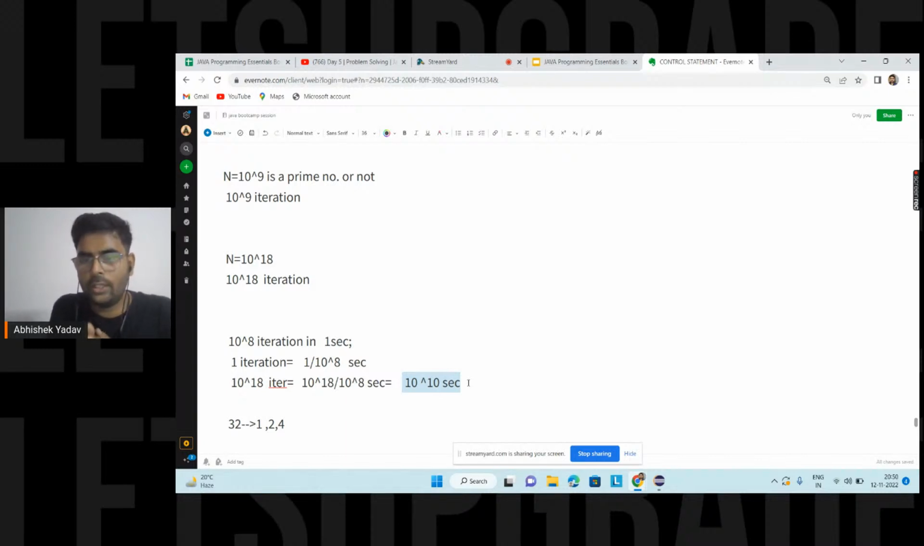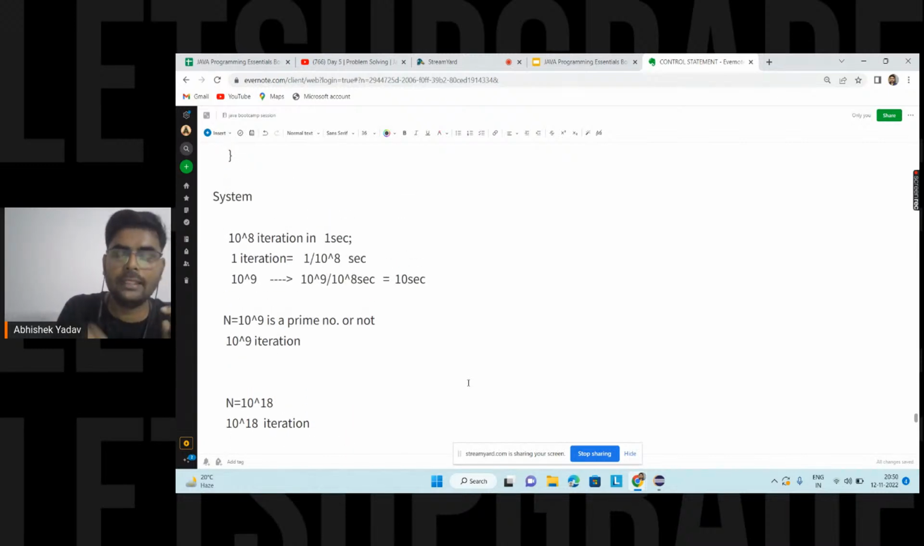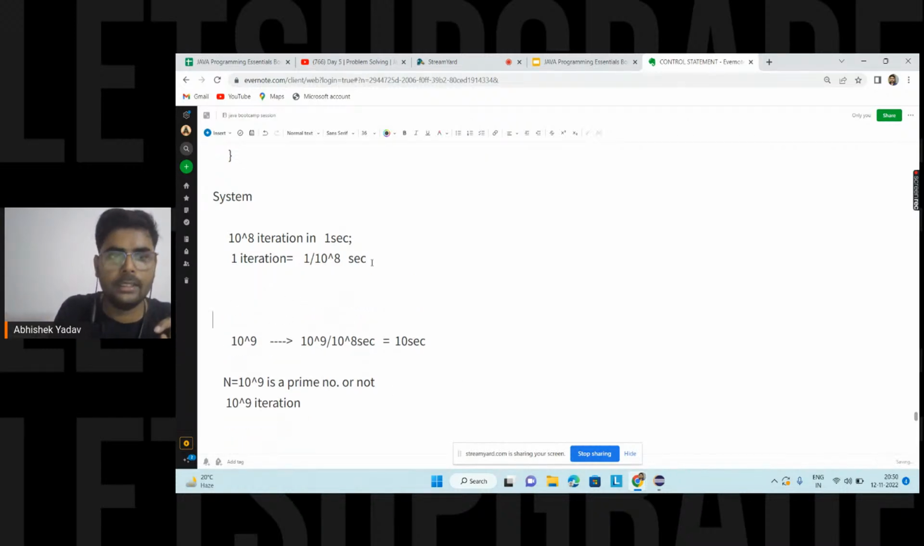Again, guys, those who are not able to get the point, what we are doing: I know my for loop is doing n number of iterations, and this is the configuration of my processor. That is, my processor is doing 10 to the power 8 iteration execution in 1 second. Then you are saying, hey, in one iteration, how much time will my computer take? It will take 1 divided by 10 to the power 8 second, and this value is a hypothetical value.